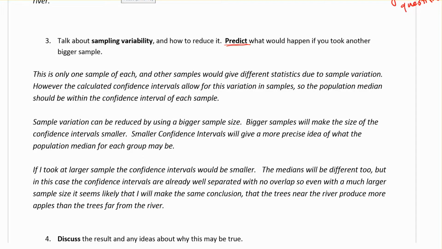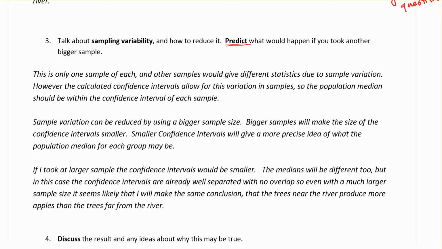So for the final part of the conclusion, we are going to talk about the sample variation. And remember, sample variation and sample variability is this idea that every single sample we take from a population is going to be slightly different. We're not always going to get the same sample. One might be slightly better than another. They are going to mostly be the same if they're good samples, but you might have some variation between them. So we need to talk about how we can reduce it, and then we need to predict what might happen if we took another sample that was much bigger than the one we just did for this write-up.